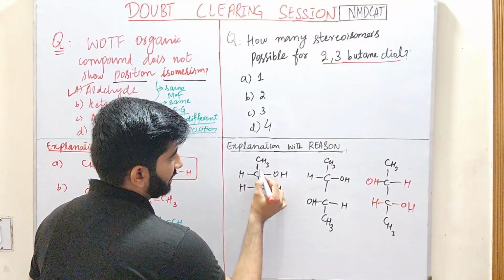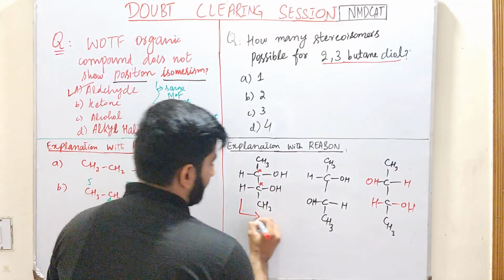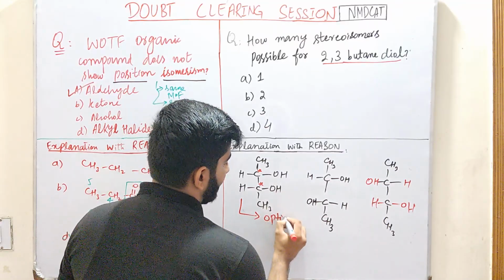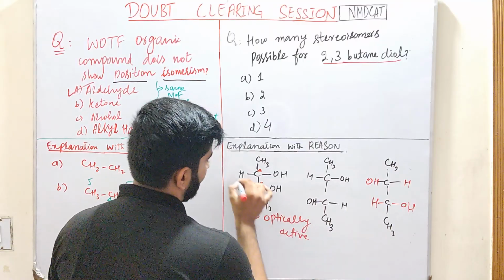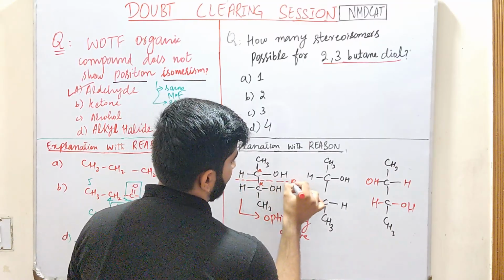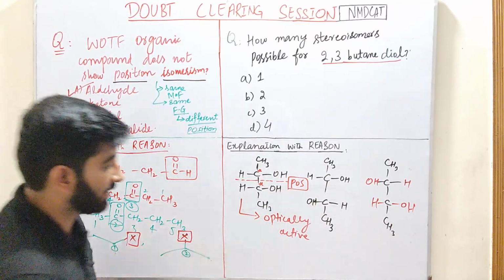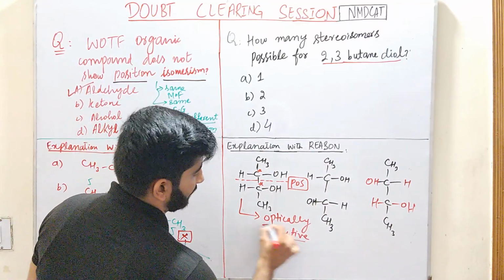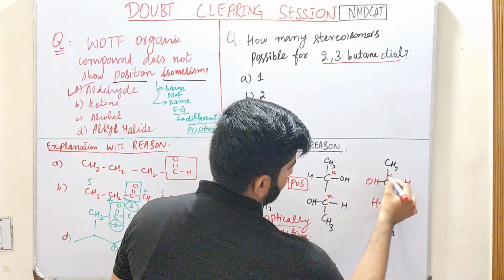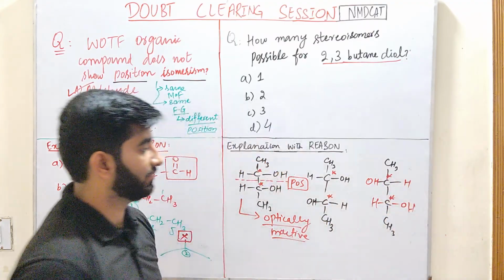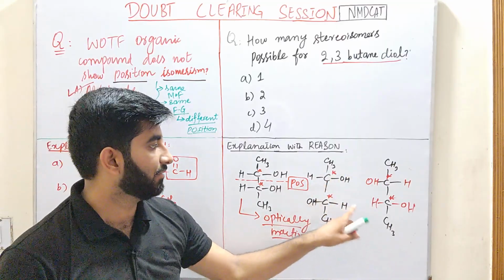Meso compounds are such compounds that consist of chiral carbon, but they are optically inactive due to the presence of plane of symmetry. तो हम यहाँ पे अगर देखें तो there is a plane of symmetry present, and due to presence of this plane of symmetry, the meso compounds are optically inactive compounds, and these two are enantiomers of each other because they are non-superimposable mirror images of each other.